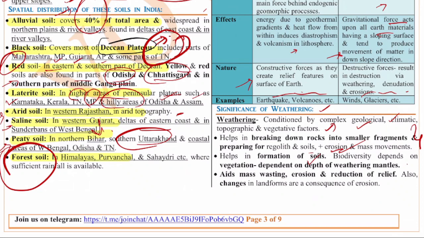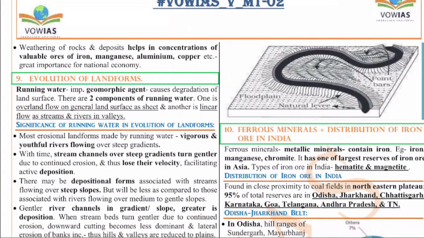The biodiversity depends on the vegetation, and on the depth of weathering mantles. It aids mass wasting, erosion and reduction of relief. It also changes the landforms and the consequences of erosion. That is the significance of weathering. And the weathering of rock deposits helps in concentration of valuable ores like iron, manganese, aluminum, copper, etc. So even for the deposits it helps in the exposition of these deposits. That is about weathering.